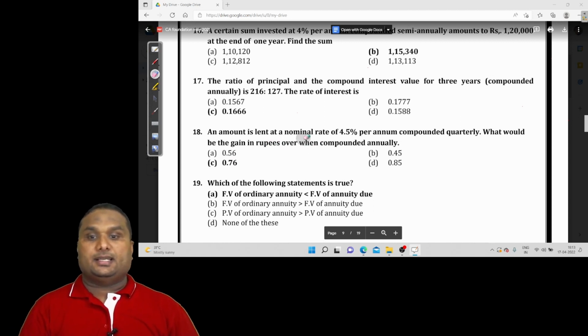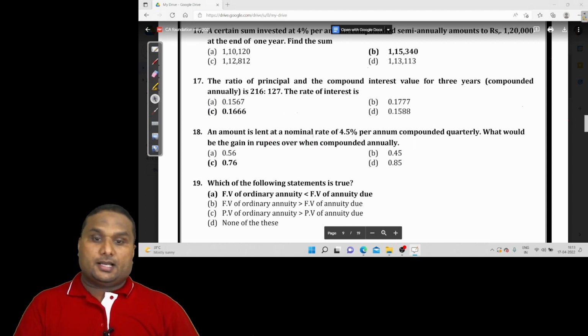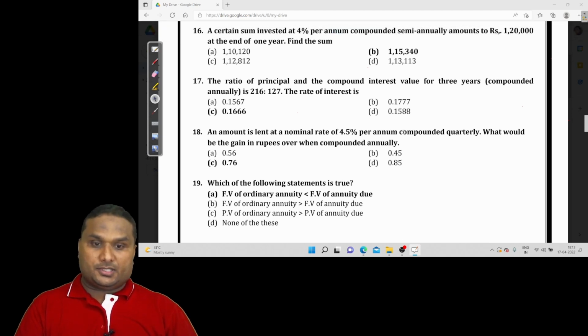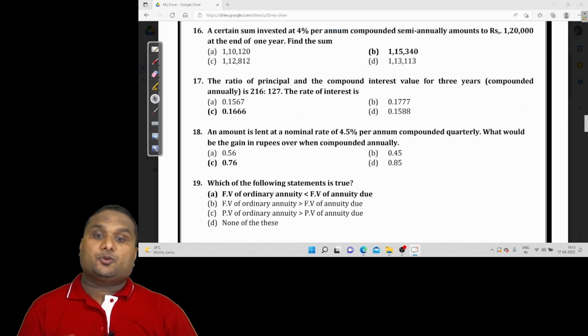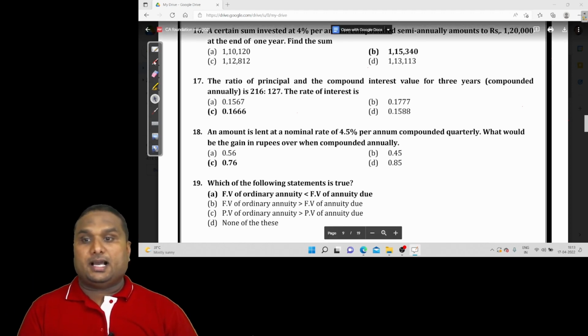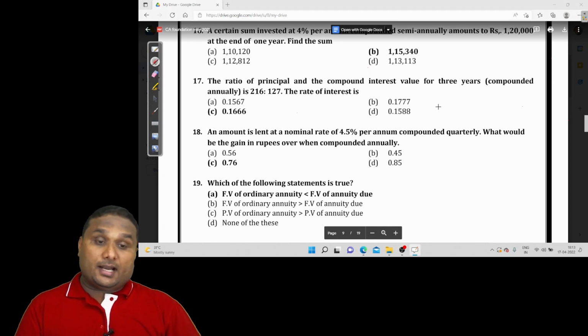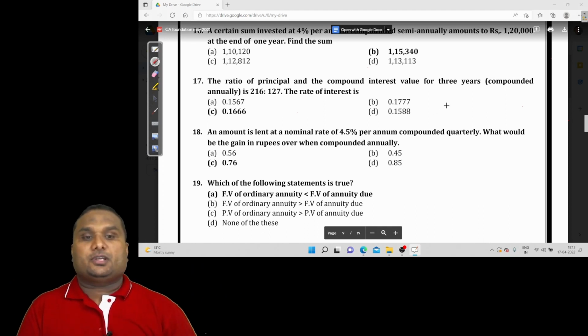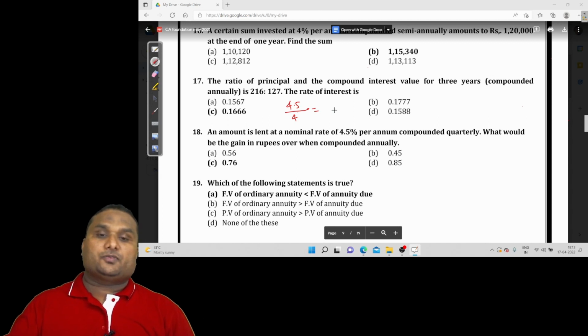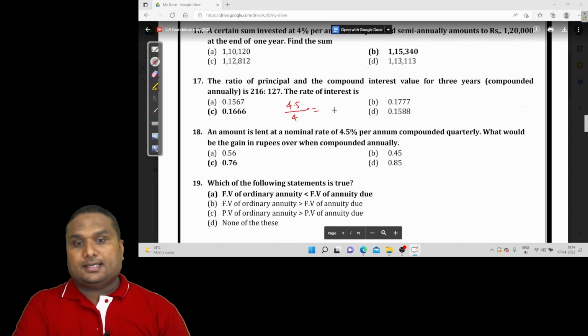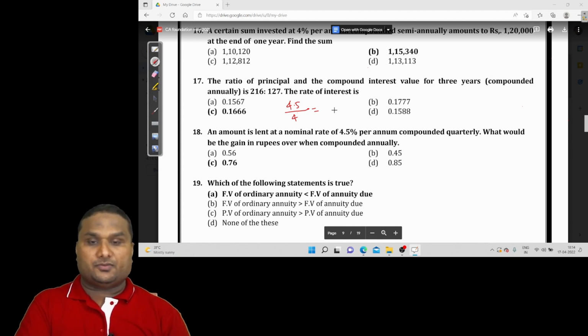An amount is lent at a nominal rate of 4.5% per annum, compounded quarterly. What would be the gain in rupees over when it is compounded annually? Now what actually the question is asking is the effective rate of interest. This is not a gain question. Actually it's the difference between the effective rate of interest and the nominal rate of interest. That is a simple question. So what is the difference between annual compounding and quarterly compounding? This is what they are checking.